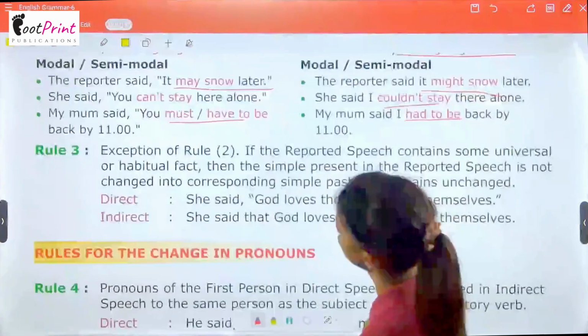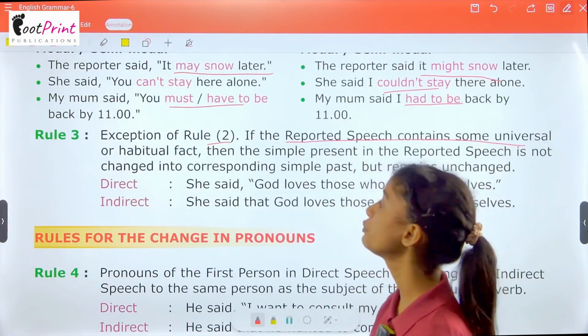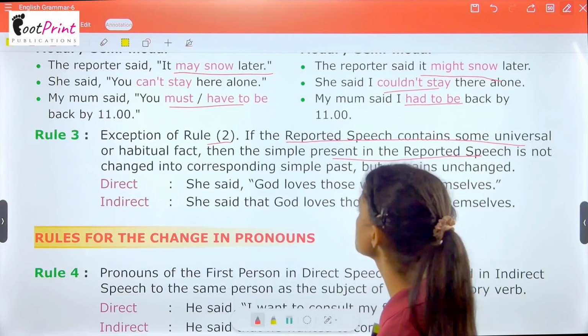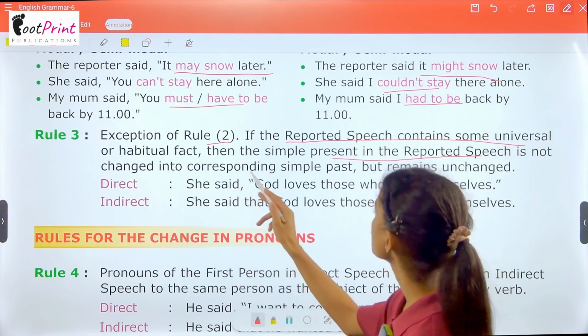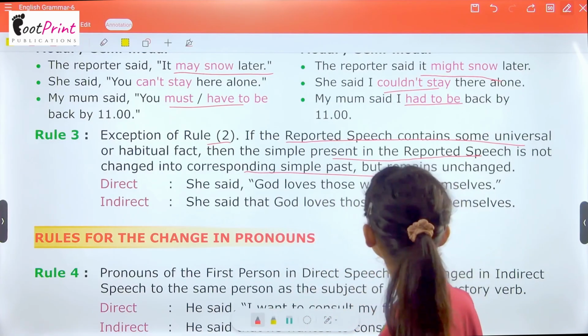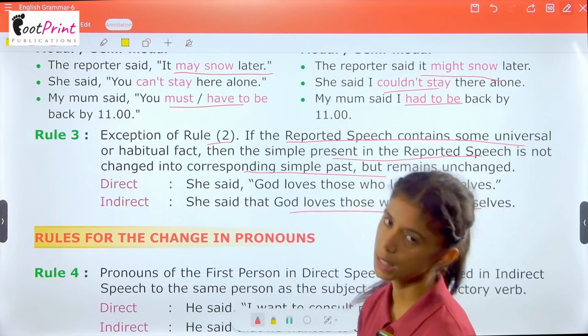Now we have rule number 3, that is the exception to rule 2. If the reported speech contains some universal or habitual fact, then the simple present in the reported speech is not changed into the corresponding simple past, but it remains unchanged. She said, "God loves those who love themselves." She said that God loves those who love themselves.